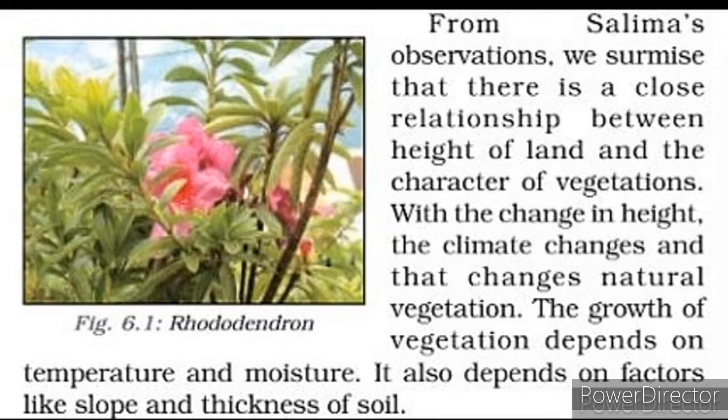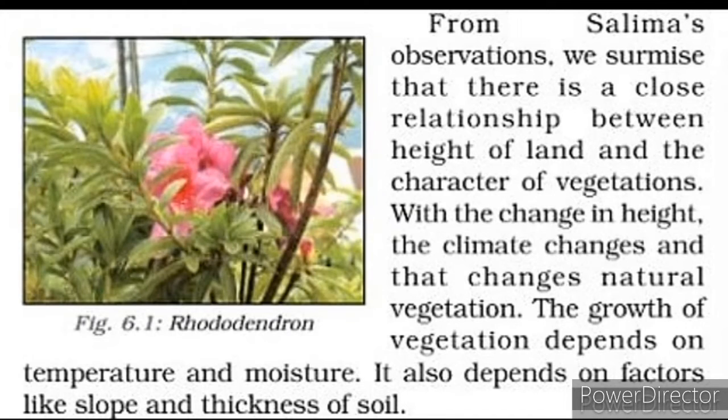It also depends on factors like slope and thickness of soil. The other two are also factors on which the vegetation cover depends. So temperature, moisture, slope and thickness of soil are the prominent factors on which natural vegetation depends.